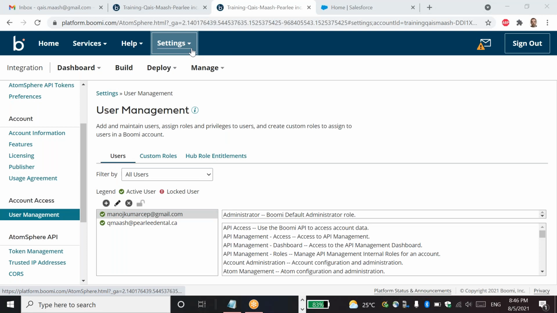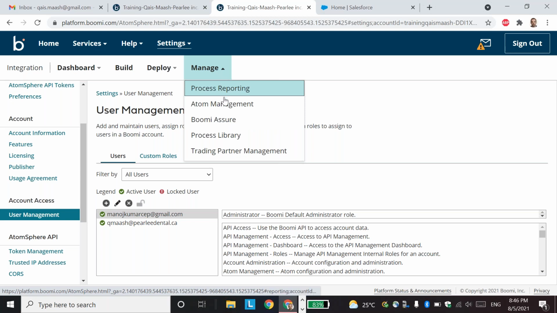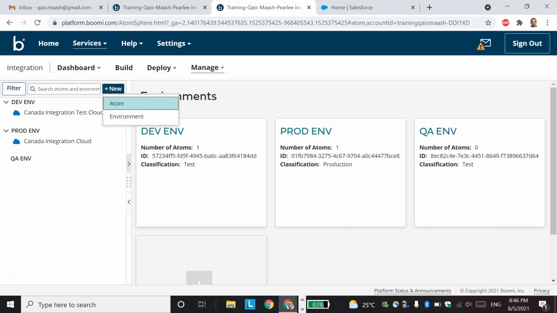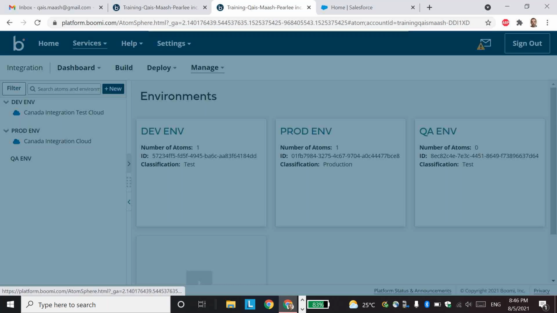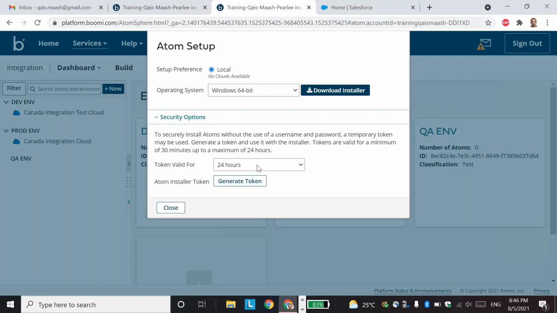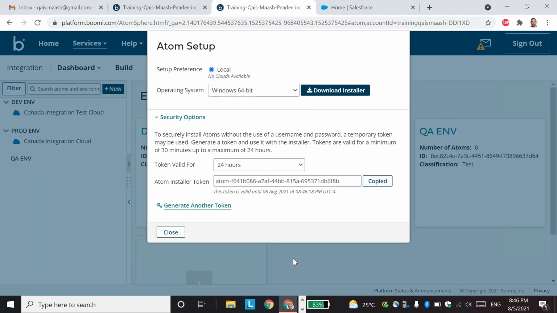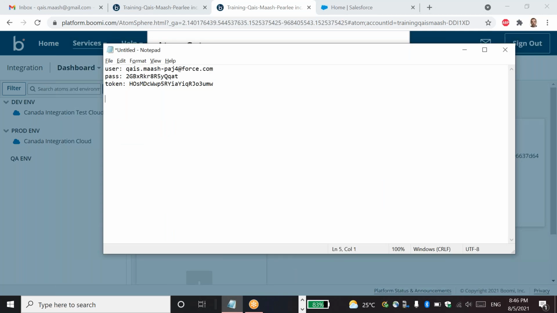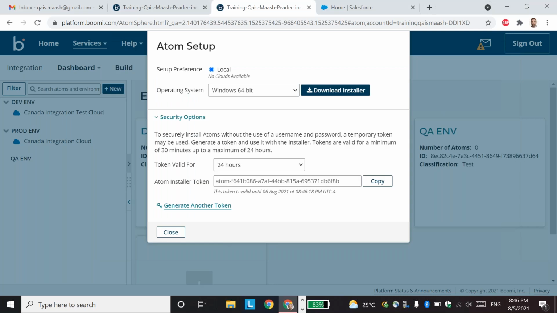Okay, let's go to Atom Management, and then click on New Atom, and this security token, yes. Okay, so we copy this, save. Fix this here.